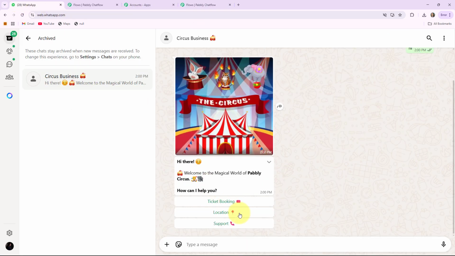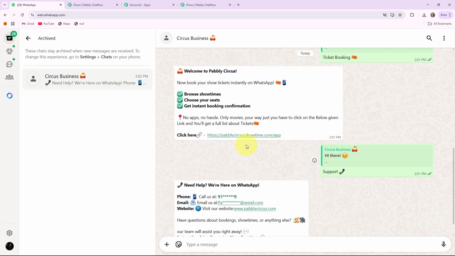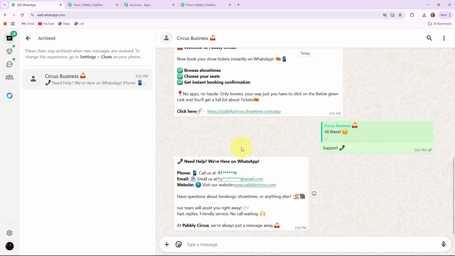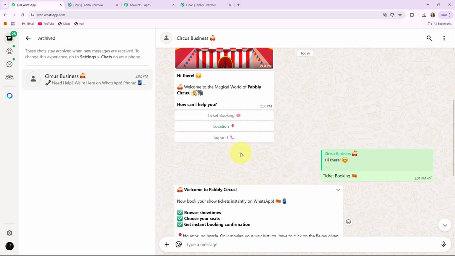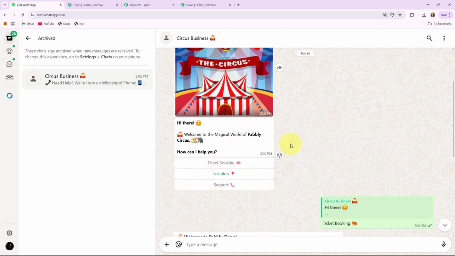Now, if I click on this button, ticket booking, then it will respond to me like this. Welcome to Pabbly Circus. Now book your show tickets instantly on WhatsApp, while providing me one official link of Pabbly Circus so that I can book a ticket by going on their platform. If I click on support, then this bot will provide me the contact details of this circus. So basically this is how our chatbot will work and this is how our bot will respond to our customer.